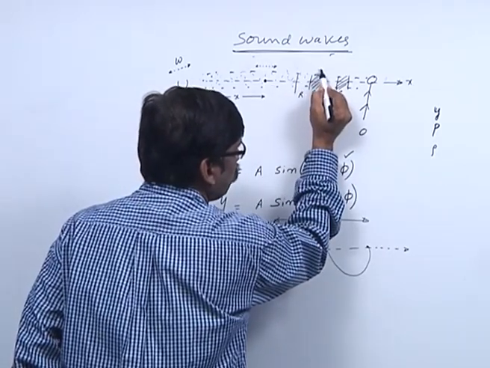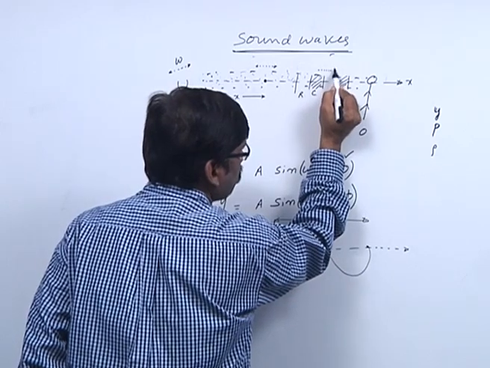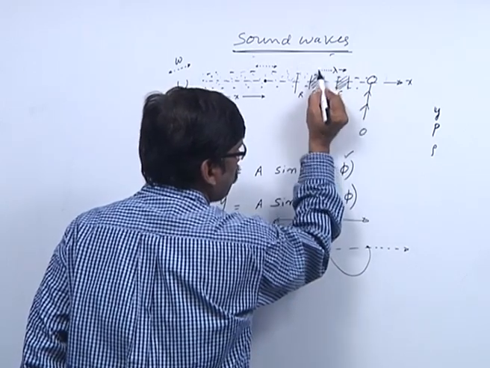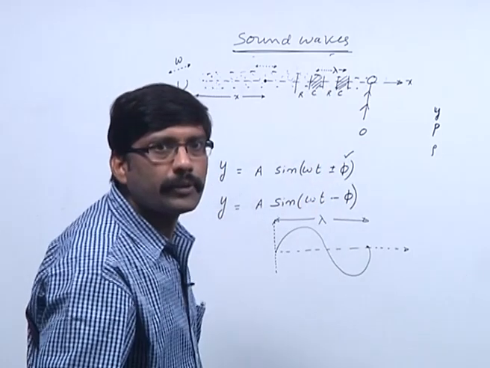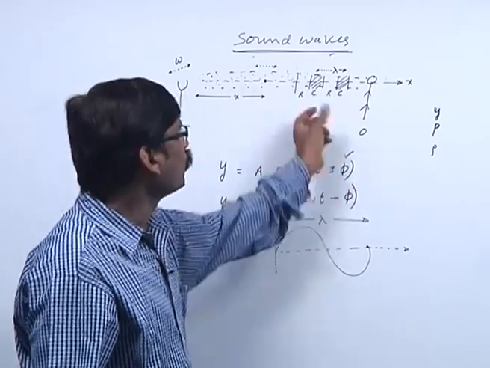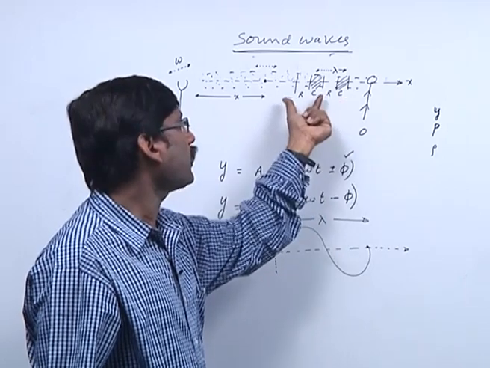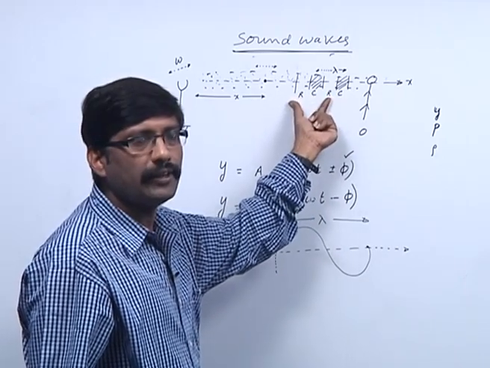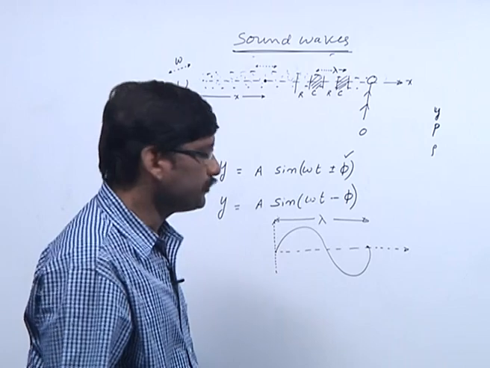The distance between two successive compressions or rarefactions is equal to one wavelength.